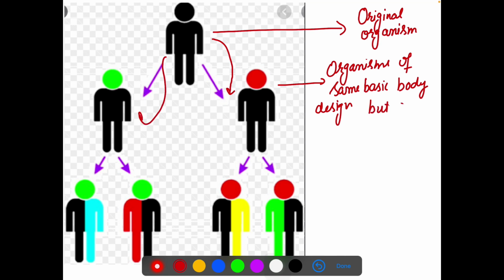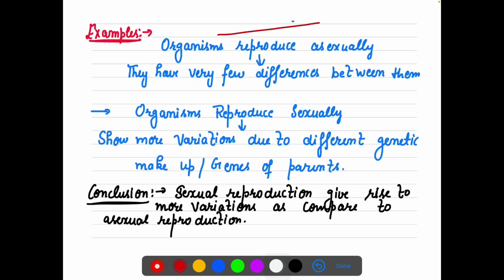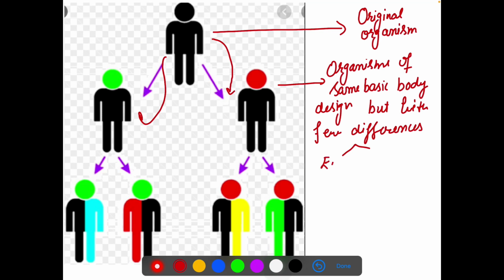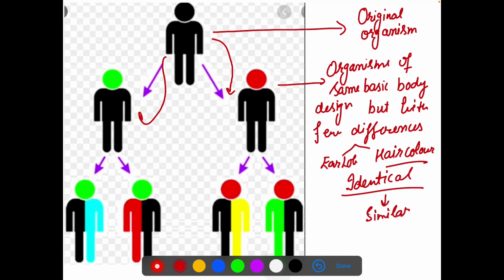But with a few differences. There can be some change in the eye color. There can be some change in their height. There can be some change in their earlobes, right? There can be some change in their hair color. So there are always a few changes. That is the reason you don't look identical to your parents. Do you look identical to your parents? Are you the carbon copy of your parents? No. You look similar. Similar, why?